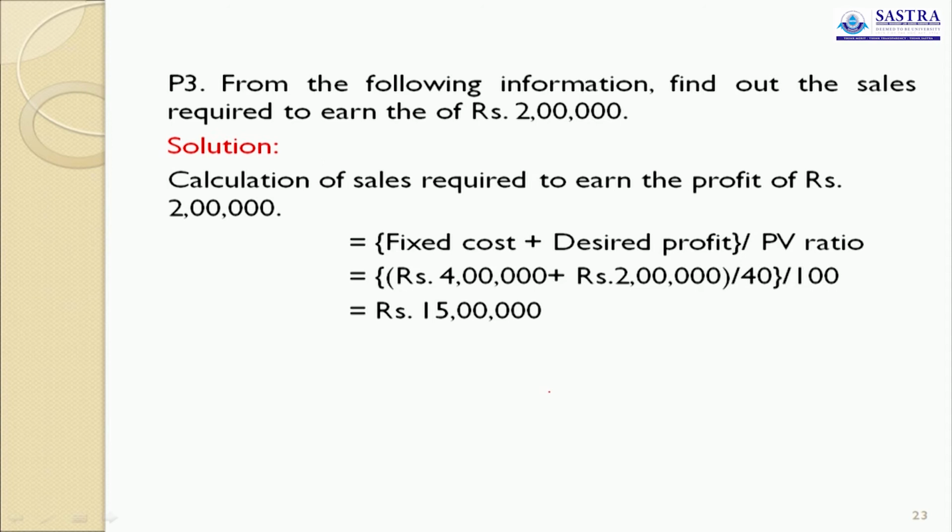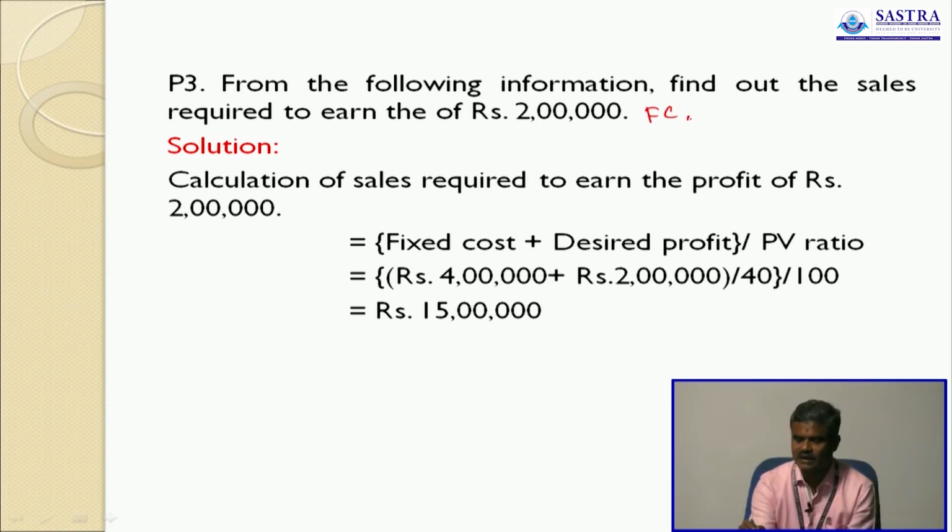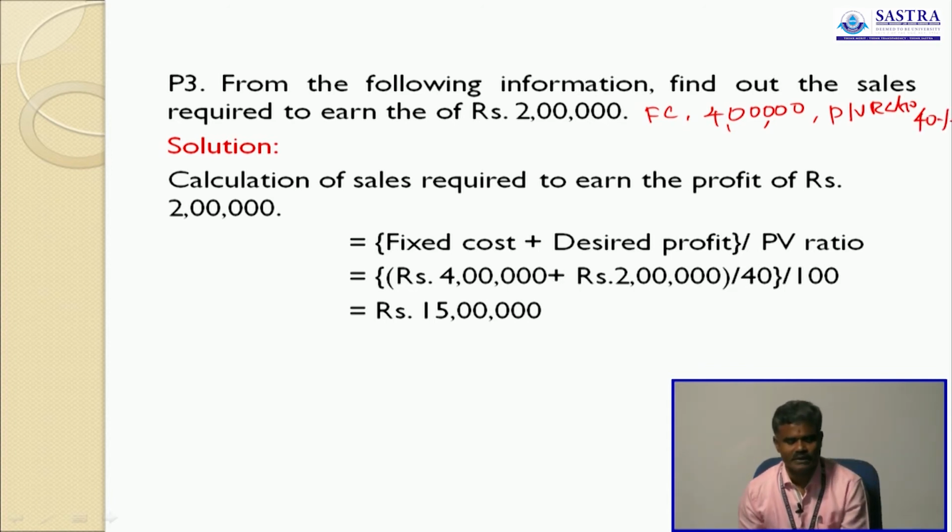The informations are: fixed cost 4 lakh and PV ratio 40%. Some information is missing in the problem, but I have written it now. Fixed cost is 4 lakh, PV ratio 40%. So now you calculate what sales are required to earn a profit of 2 lakh. We need 2 lakh profit. What will be the required sales?